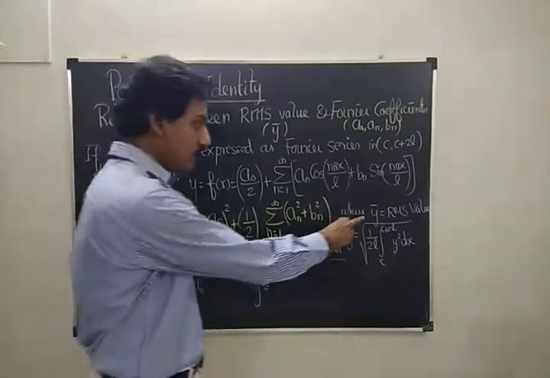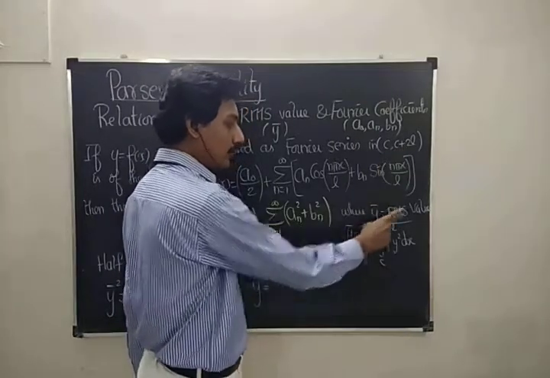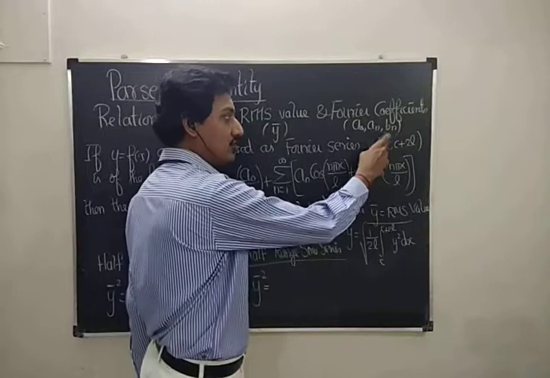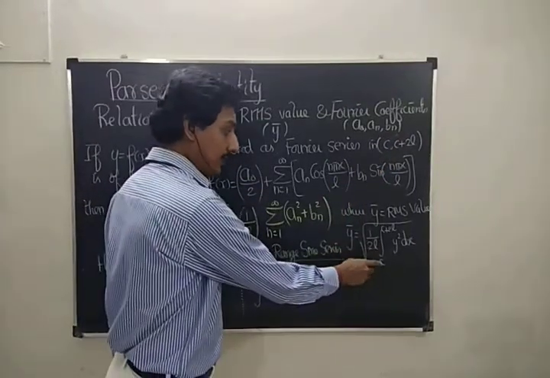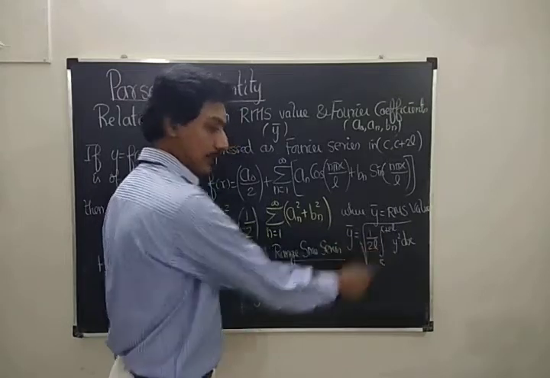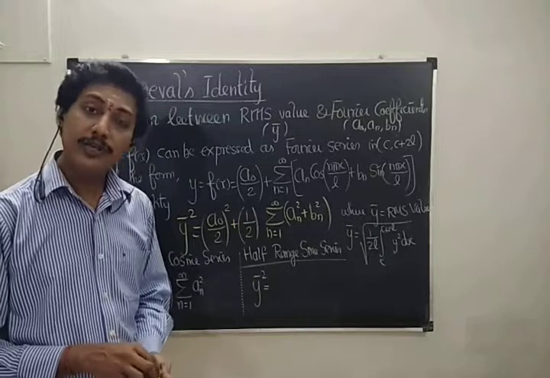So how do we get the root mean square value of y in the interval c comma c plus 2l? It is the square root of 1 by, what is the range? c plus 2l minus c, so this is 2l only. So 1 by 2l integrating from c to c plus 2l of y squared dx. So this is Parseval's identity for the full range series.